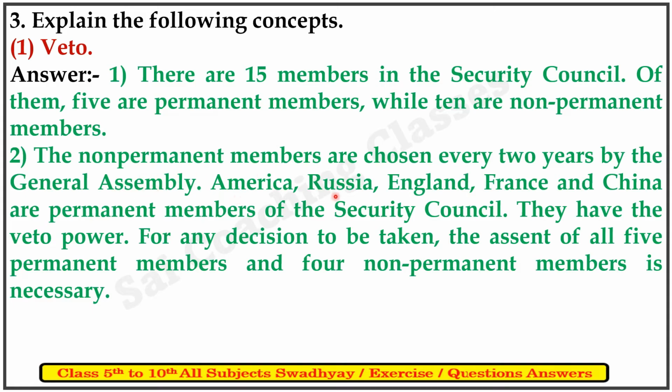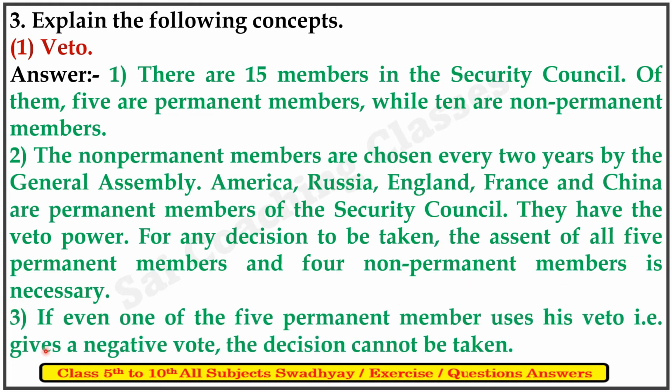America, Russia, England, France and China are permanent members of the Security Council. They have the veto power. For any decision to be taken, the assent of all five permanent members and four non-permanent members is necessary. Third, if even one of the five permanent members uses his veto, that is, gives a negative vote, the decision cannot be taken.